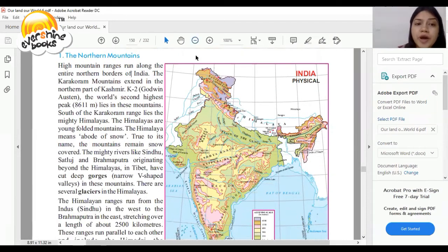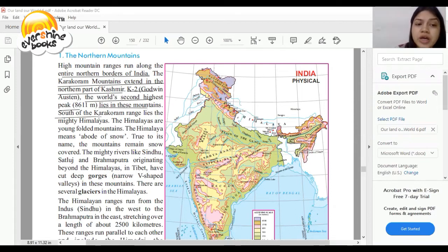So high mountain ranges lie along the entire northern border of India. The Karakoram mountains extend in the northern part of Kashmir. जो काराकोरम माउंटेन्स है वो कहाँ है? नॉर्थ पार्ट ऑफ कश्मीर. K2, the world's second highest peak, lies in these mountains.